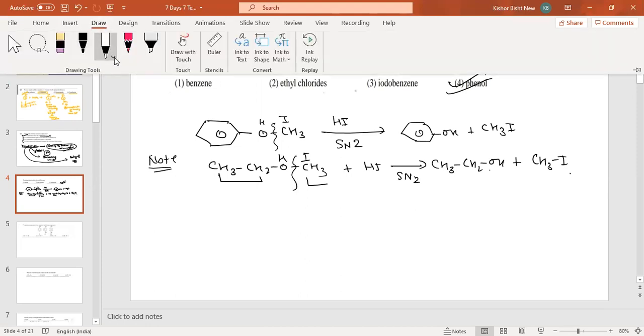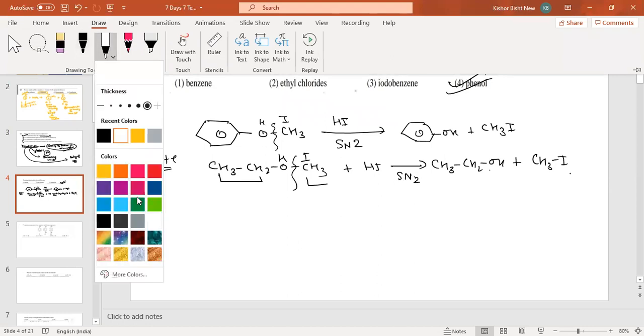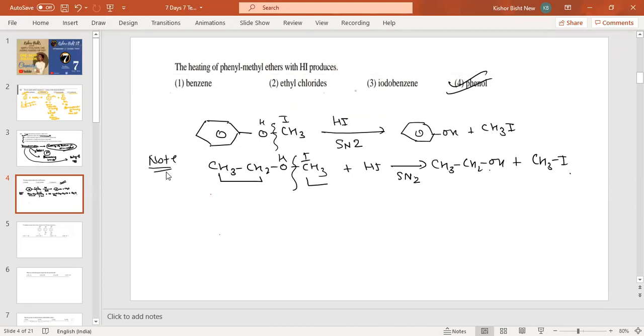But at the same time, if we take CH3, CH2, OCH3 plus HI in excess amount, then what happens? This is an important question. It is also an SN2 mechanism. But here, please remember, iodide will form on both sides: I plus CH3. One more note point.